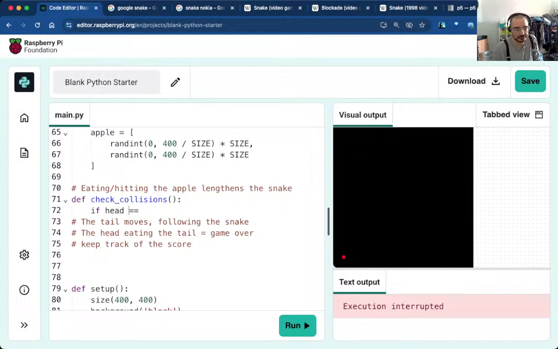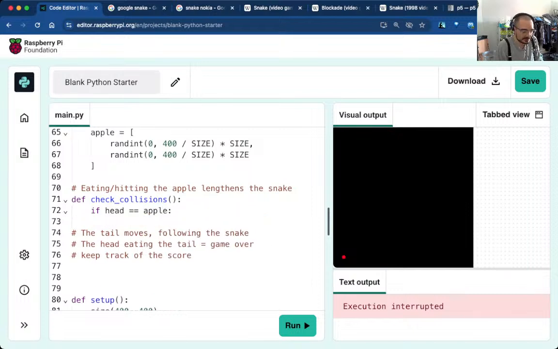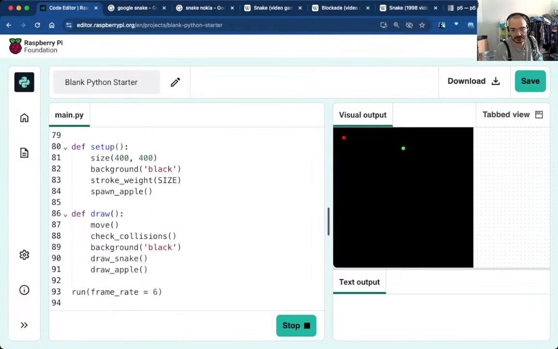You can compare, although in a way it shouldn't, but it's smart enough to do a deep compare and compare elements one by one, because the actual pointer to the memory address of the list is not going to be the same, obviously. So if the head is equal to the apple, let's just print num for eating an apple. Right, let's just try that. Check collisions. I've added it to draw. We're good.